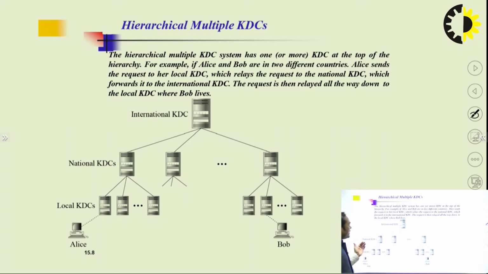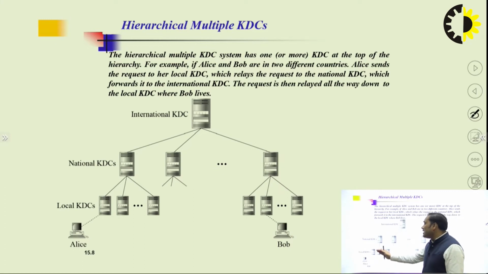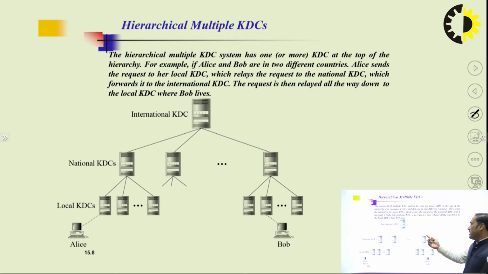then how will it establish the connection to Bob? You can simply say that Alice sends a request to the local KDC, the local KDC sends the request to the national KDC, the national KDC sends the request to the international KDC, and the international KDC is the place where both parties share the request.